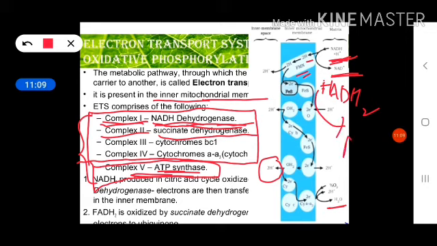And in the end, complex number 4 is there. It is also known as the cytochrome AA3 complex. It is also known as the cytochrome oxidase complex. Okay, so these complexes are involved in electron transport. Complex number 5, I will discuss later, because it is not involved in electron transport. It is only involved in proton diffusion, due to which ATP will be formed.